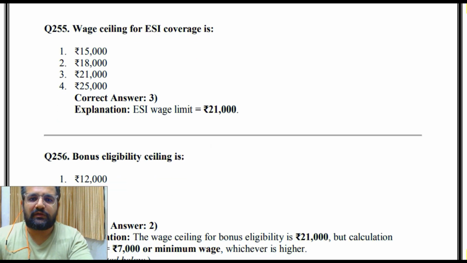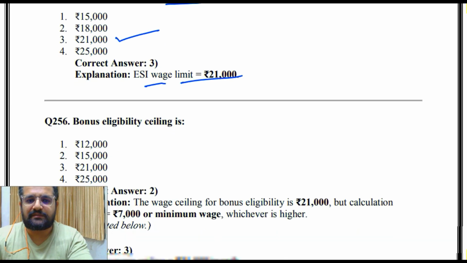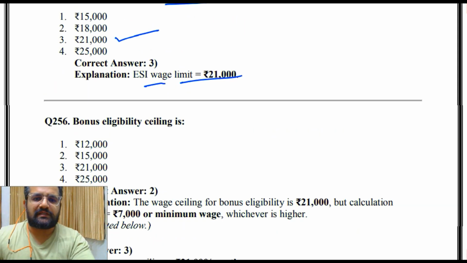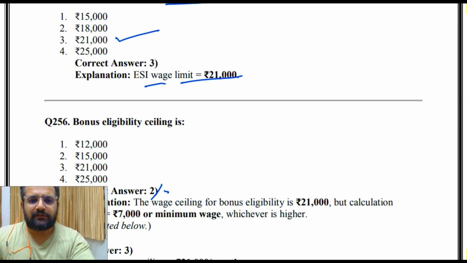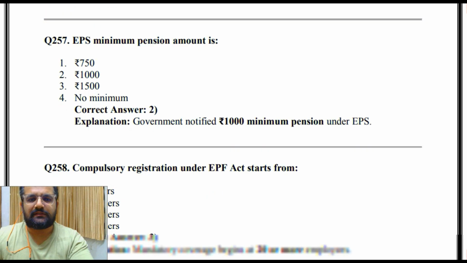Wage ceiling for ESI coverage: 15,000, 18,000, 21,000, 25,000. So the answer is 3, that is 21,000. ESI wage limit is 21,000. Then bonus eligibility ceiling is 12,000, 15,000, 21,000, 25,000. So the answer is 21,000. ठीक है, 21,000 is the ceiling.